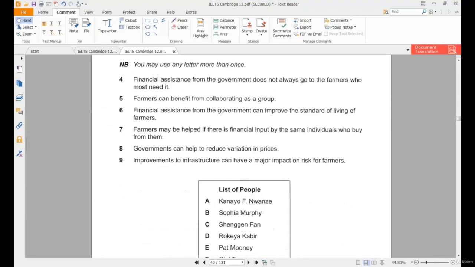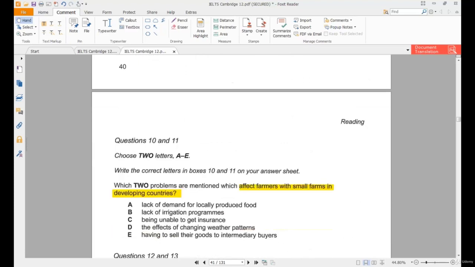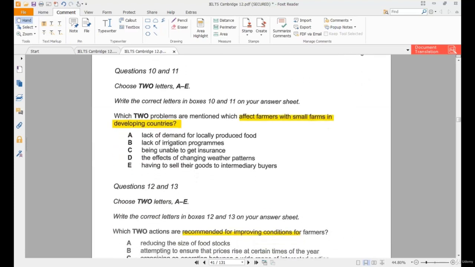All right, now we have our final question right here, which is: which 2 problems are mentioned which affect farmers with small farms in developing countries? Now, I just remembered I saw a paragraph that talked about developing countries. So I'm going to go look in that paragraph and see if I see one of these answer choices. I need 2 answer choices. But I recall already, just because I did the previous paragraph location question, there was a paragraph that had the language developing countries.